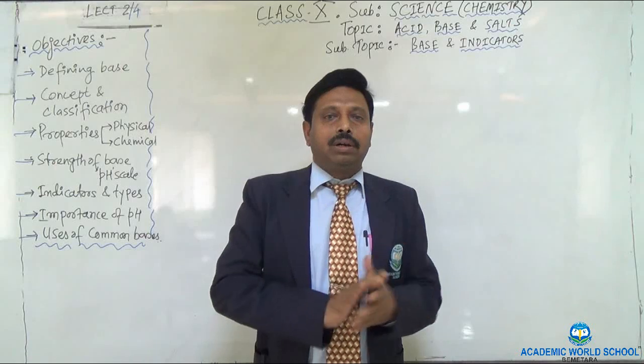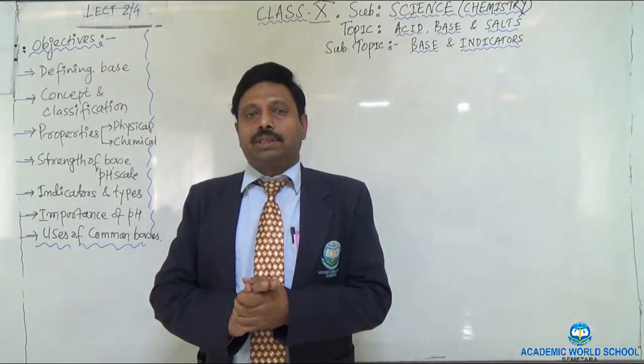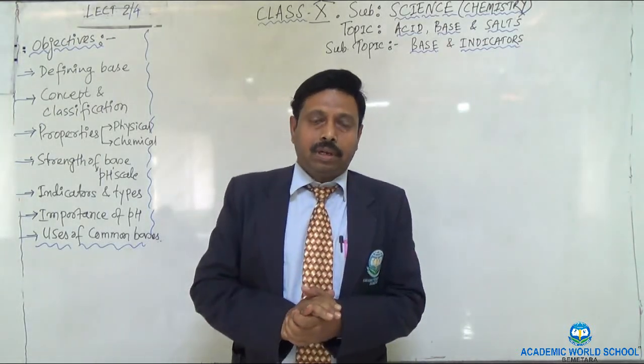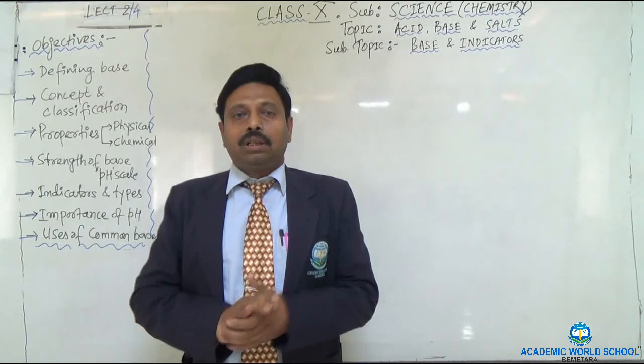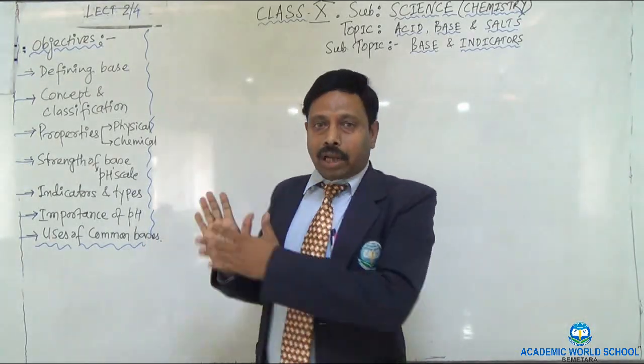Similarly, in the Lowry-Bronsted concept, bases are the substances which are very good proton acceptors. As far as the Lewis concept is concerned, bases are the substances which donate a pair of electrons.